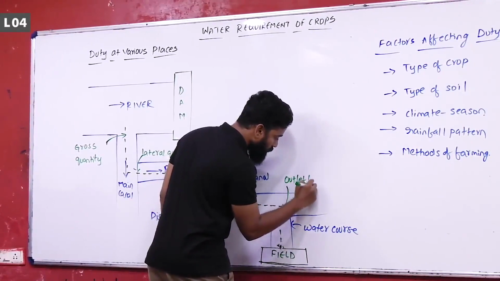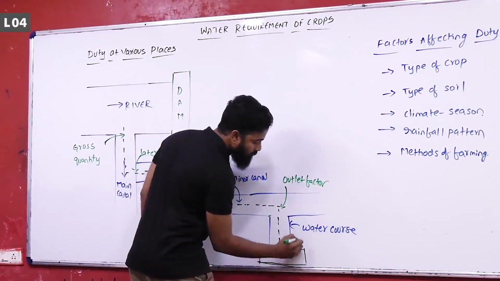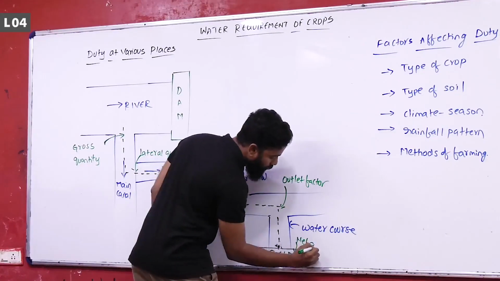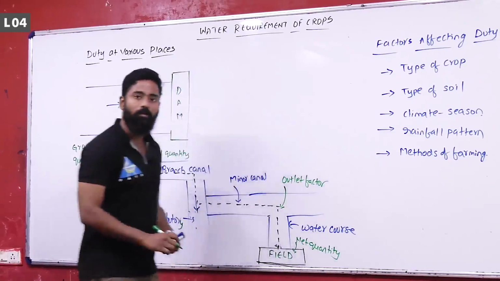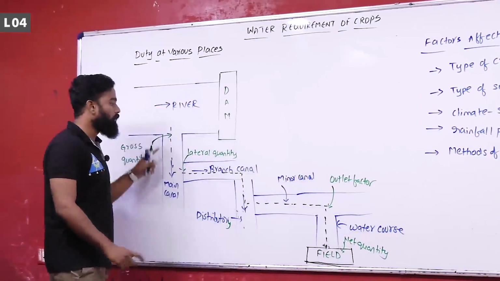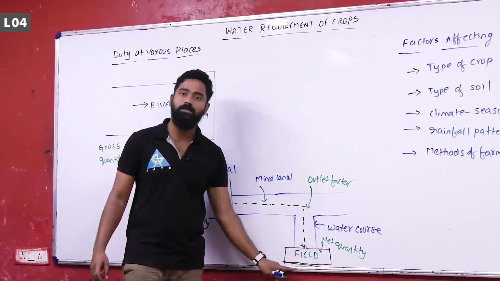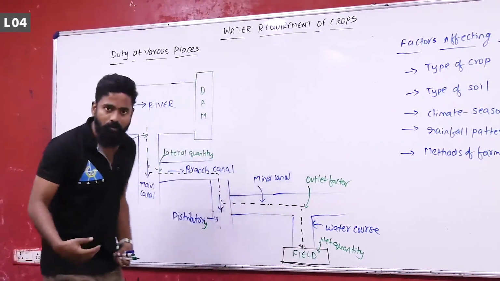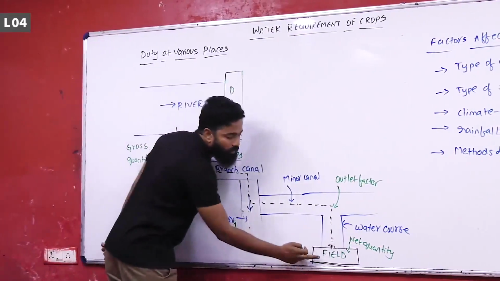This one is called outlet factor, and from water course to the field, this one is considered as net quantity. So gross quantity, lateral quantity, this is also lateral quantity, this is outlet factor, this is net quantity. Now, you are releasing water from here. The idea is to irrigate the field that is present over here.